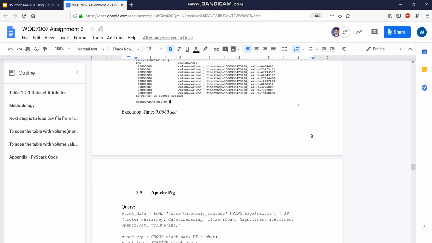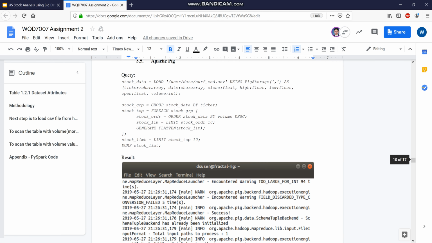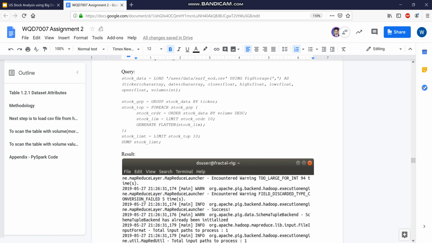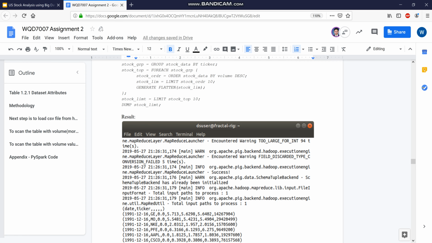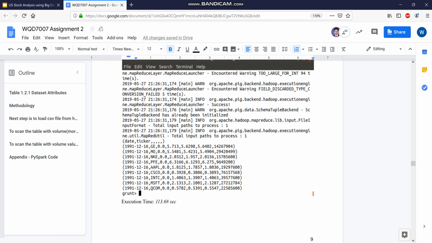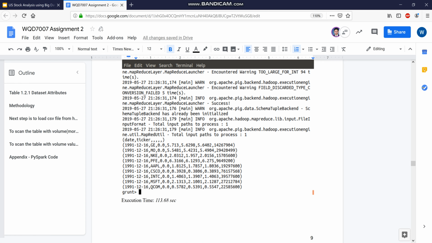Now, next is Apache Pig. These are the screenshots of how we load the data from HDFS, and then the scripts for how we group the data, how we use foreach to order the data and get the limit, and then we store the limit to get the top 10 of it, and we dump it to show the data.